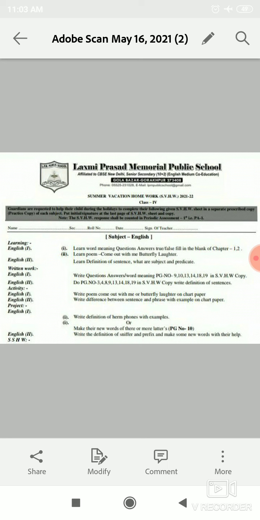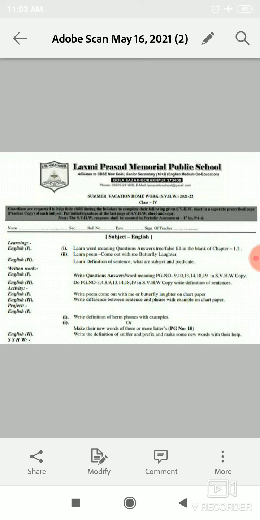Okay, now this is the learning work of English second. So here is number 1. Number 1 is learn definition of sentence. What is subject and predicate? So students, here means to say that you have to learn definition of sentence and what is subject and what is predicate.